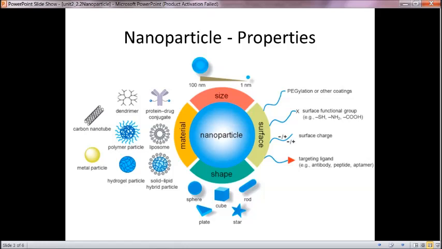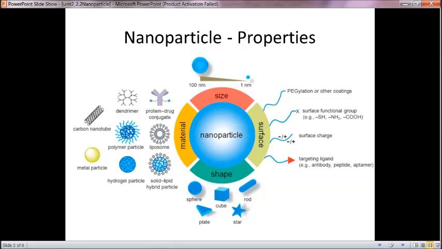Whenever we consider the surface to volume ratio, we have to consider the shape of the particle. The shape can be sphere, cube, rod, star or plate-like shapes, and these nanoparticles are made of different materials. Here they have been listed, and mostly nanoparticles of less than 100 nanometer are finding more applications in biological terms.